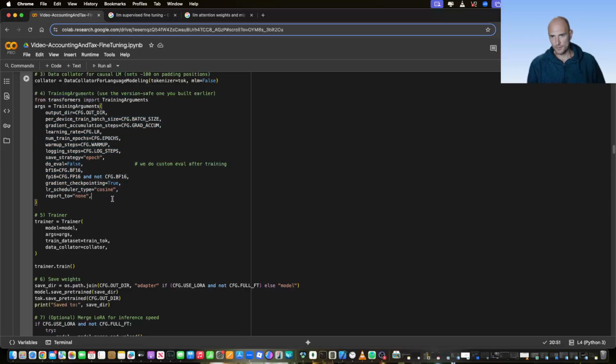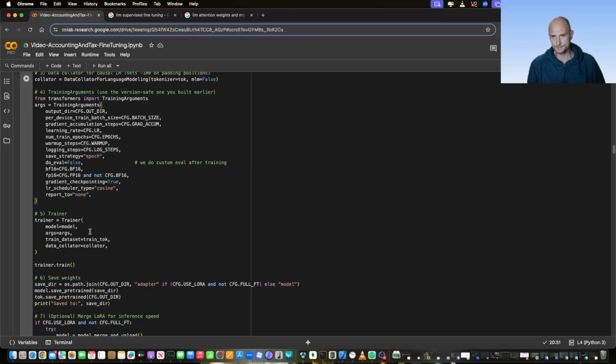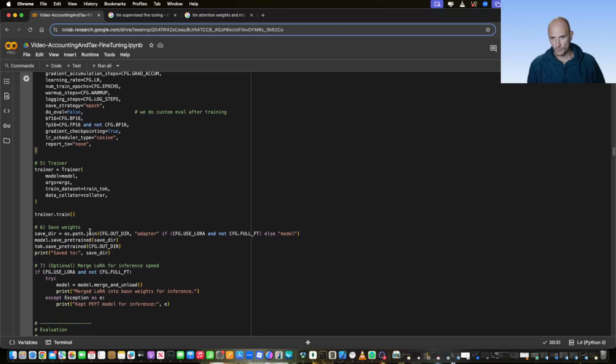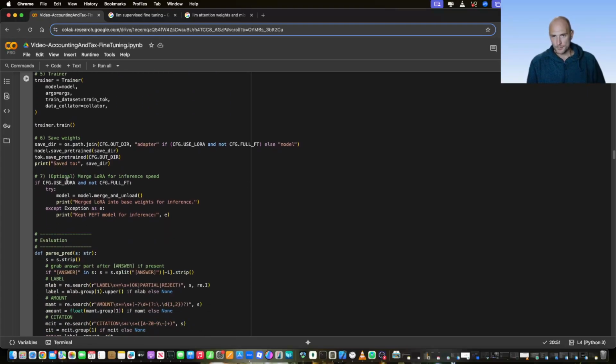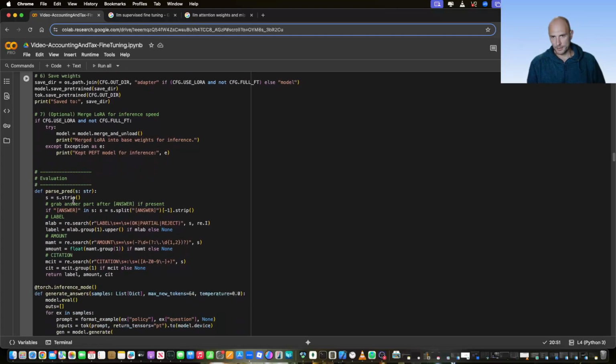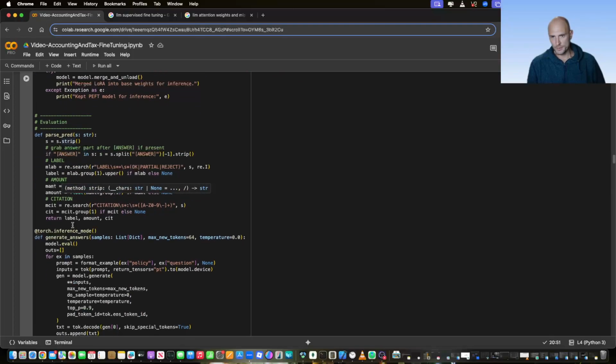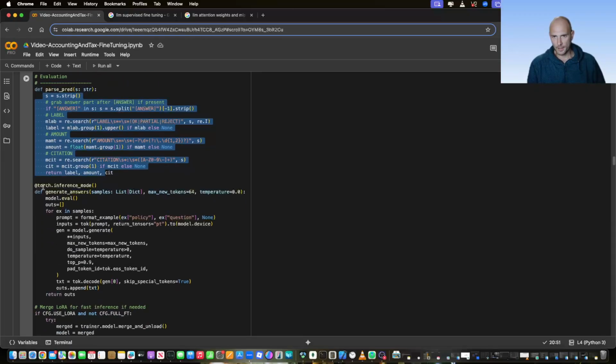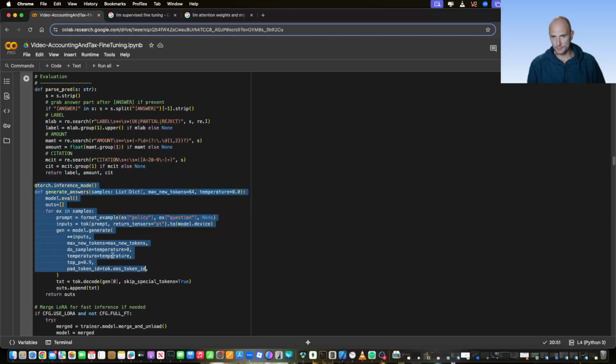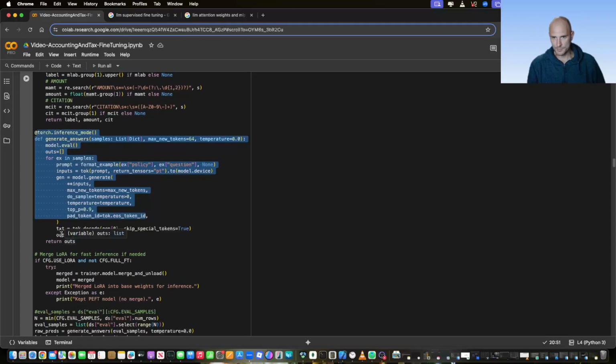Obviously the longer we run it, the better it's going to perform, but this is a basic model and a reasonably basic example of a use case. Obviously we're saving our model every step of the way, performing some evaluations, and we're building our inference mode to be able to run it.